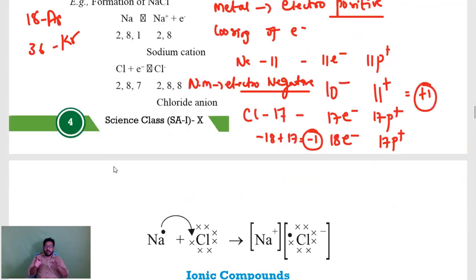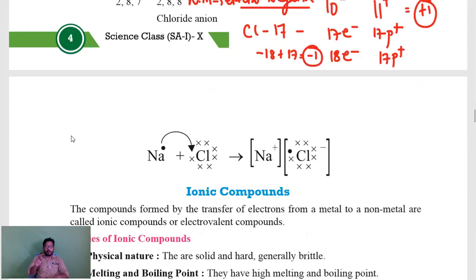But that is regarding the periodic table. If you observe the first group, second group, third group, and then the fourth, fifth, sixth groups, what will they do? They will share electrons, that's it. You can learn that in the carbon compounds chapter. And here we have to learn about ionic bond.